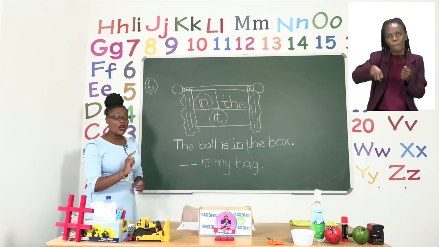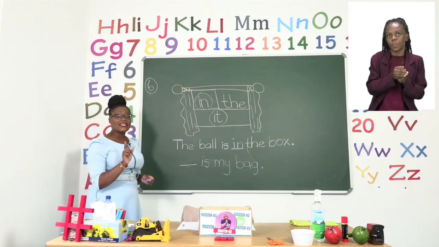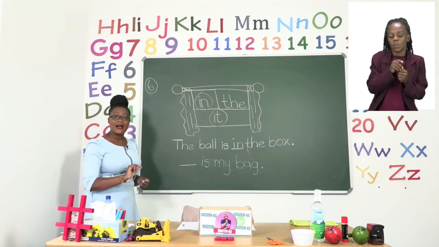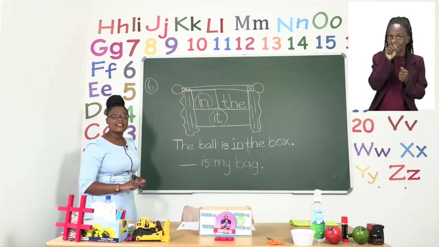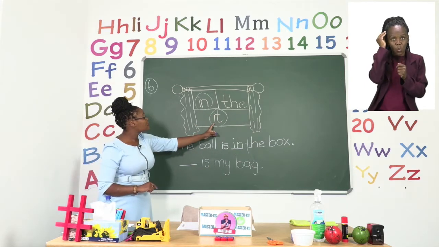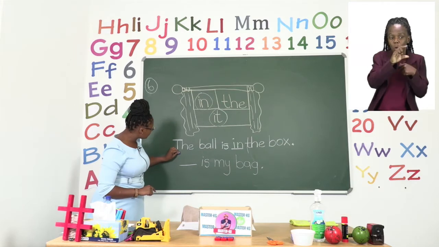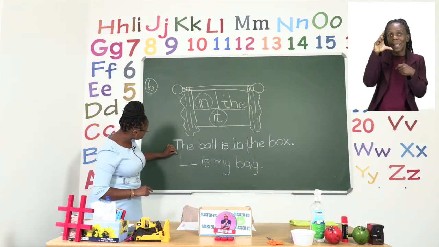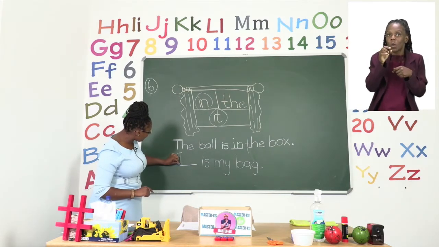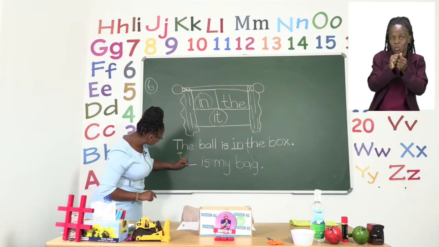But we cannot just write the word it the way it is. We need to put a capital letter because it is at the beginning of a sentence. So we are changing this small letter i into a big letter. So we are going to put a big letter I and then our T.